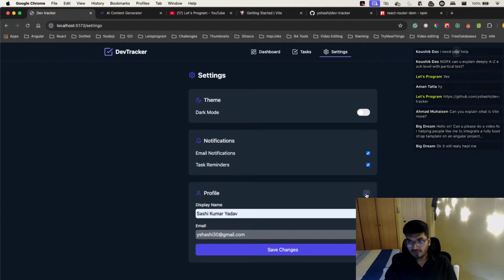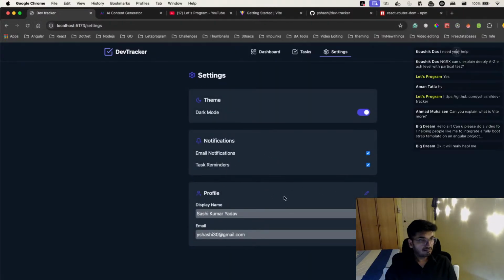So my question to you guys is how this can be done. I see 4 people are here. So does anybody know how we can do that in Angular? If you know, then just put it in the chat. Let me see if you know this. I want to perform this: if I click on edit, this should get enabled, and I can update, and when I click on the save button, it should save to the DB. If you know, then please put it in the chat. Let's see who knows this.